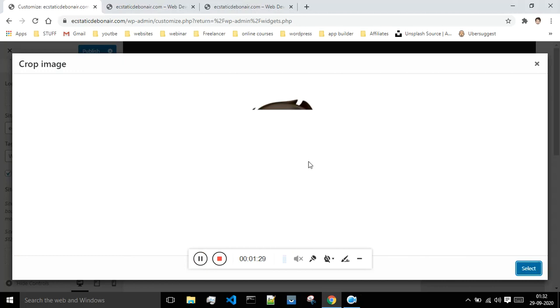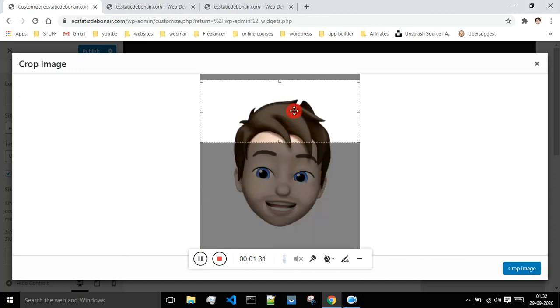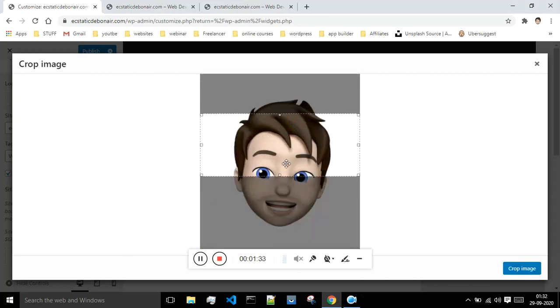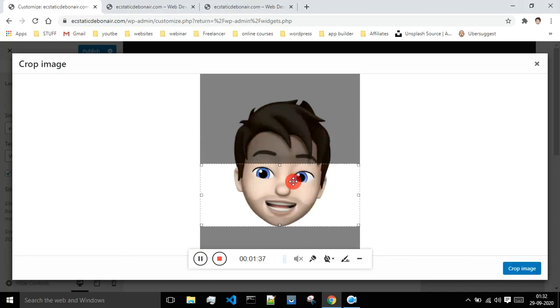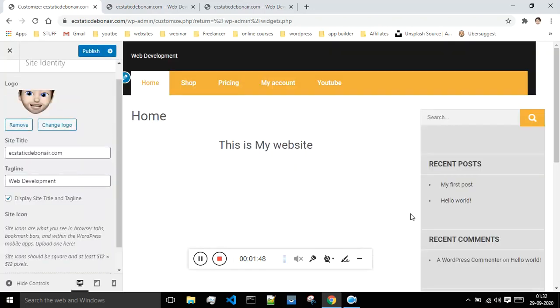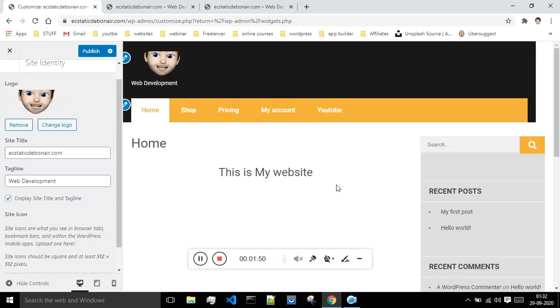Okay, and now I'll select this image as logo. But when it comes to logo, this is the format of the logo. Your logo looks something like this, so because of which I'm getting this arrow kind of a thing, because this image is in the square format, but the logo is always in kind of a landscape format. But let me just crop this because this is just a tutorial and I'm showing you guys how that would look. So basically your logo would be appearing over here.